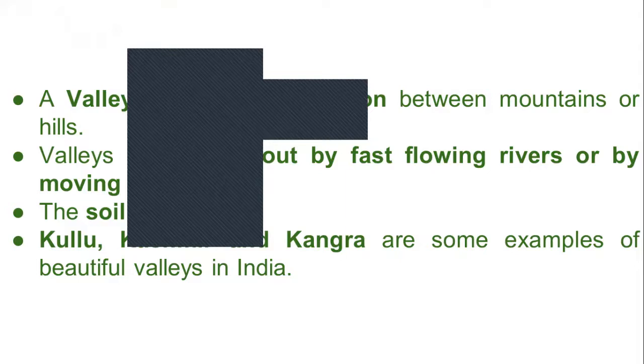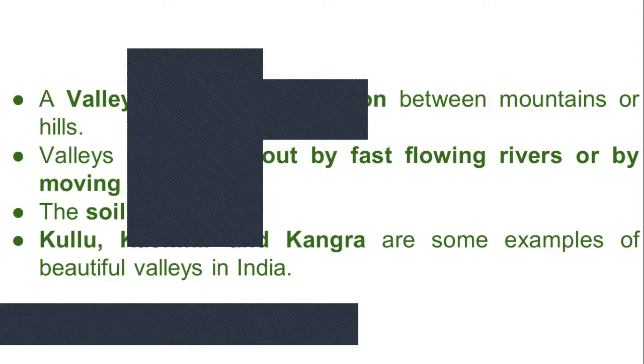A valley is a low-lying area between mountains or hills. Kullu, Kashmir and Kangra are some examples of beautiful valleys in India. The soil of a valley is very fertile.